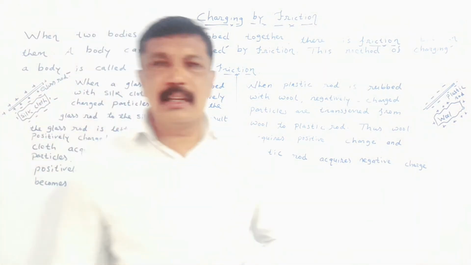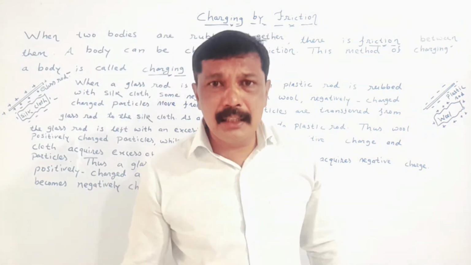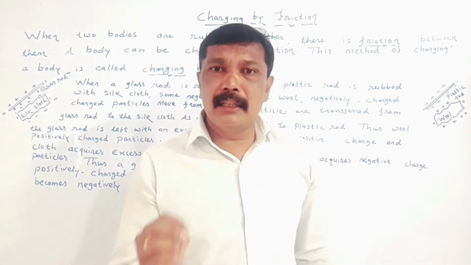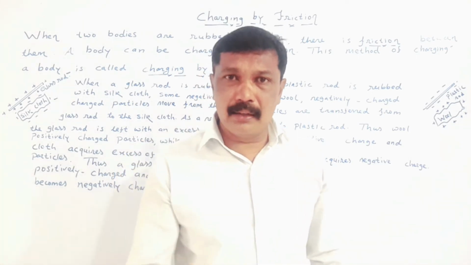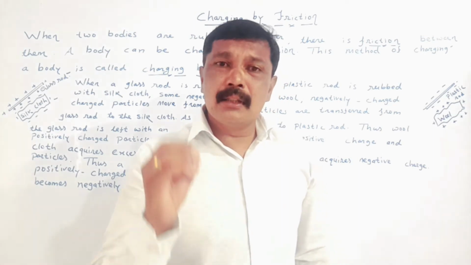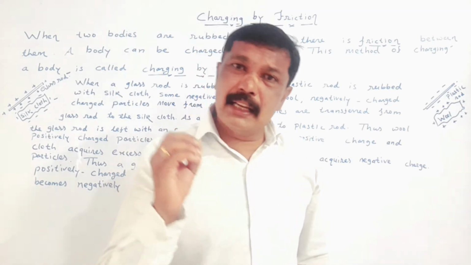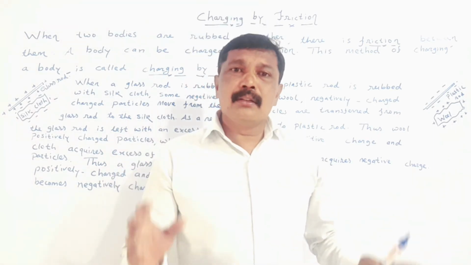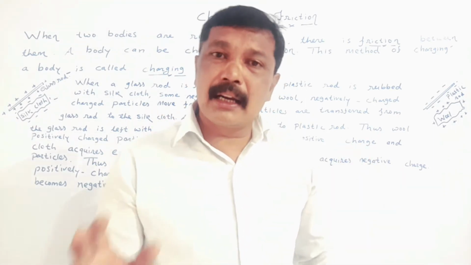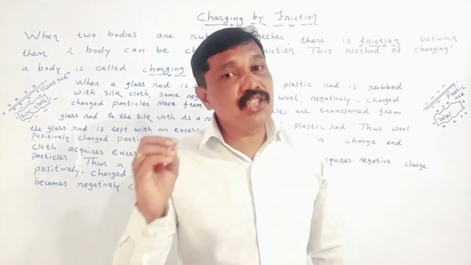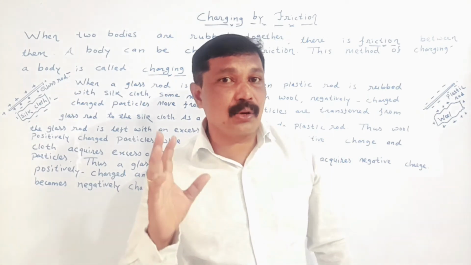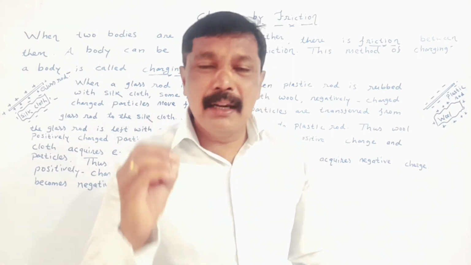My dear student, we have already studied that the objects initially present in nature are neutral. It means the amount of positive charge and negative charge in an object is the same. When two objects are rubbed against each other, then the charges can be developed on this neutral object by a process called friction.